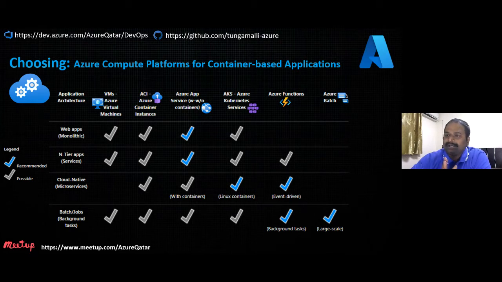If you see the table, it shows what is recommended and what is possible. There are some limitations when I say possible. Not every deployment can be accommodated in these architectures. This is about choosing the compute when we are going to deploy container-based applications.